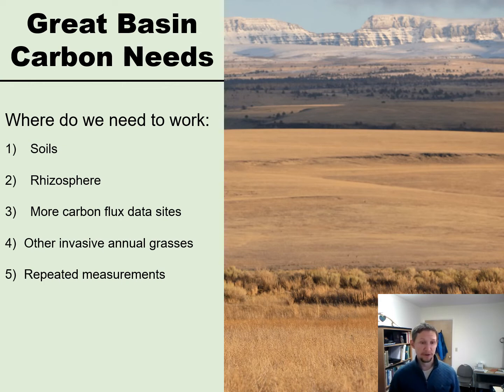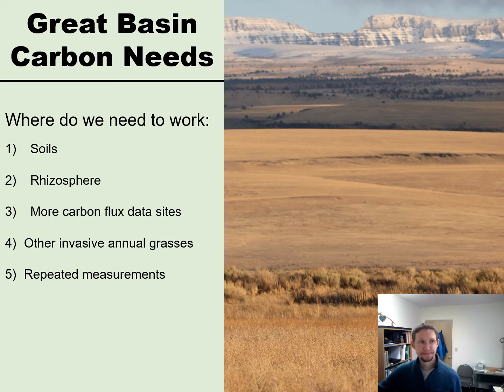We need to look at the other invasive annual grasses and how they're changing carbon dynamics with Medusahead and ventenata. And we need to incorporate repeated measurements on our landscape. We need to go back year after year, sometimes wait 5 years, 10 years, 15 years to go back and sample soil organic carbon and root biomass to see how the landscape has changed based off of the ecological state.